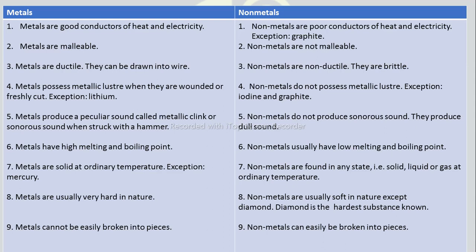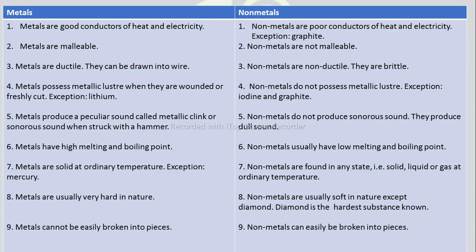Metals possess metallic luster when they are freshly cut, except lithium, whereas non-metals do not possess metallic luster except iodine and graphite. Metals produce a peculiar sound called metallic clang or sonorous sound when struck with a hammer, whereas non-metals do not possess sonorous sound, they produce a dull sound.